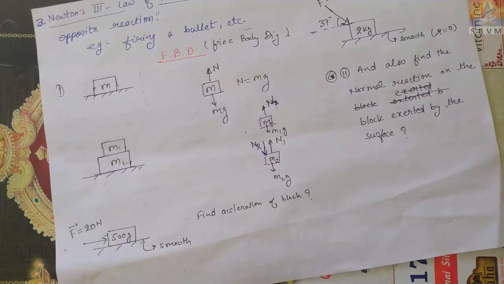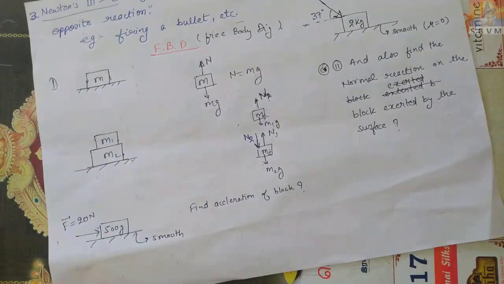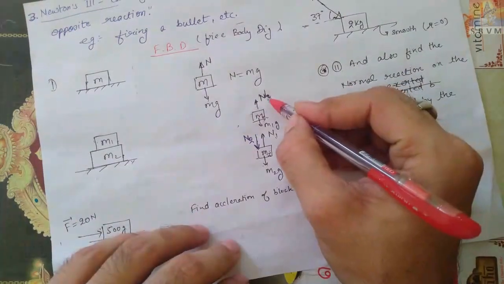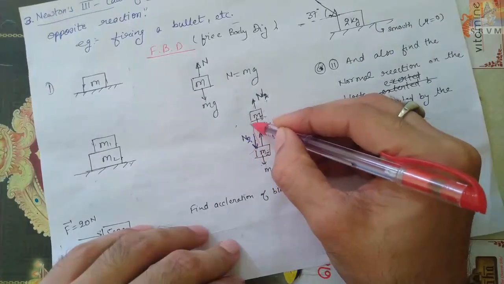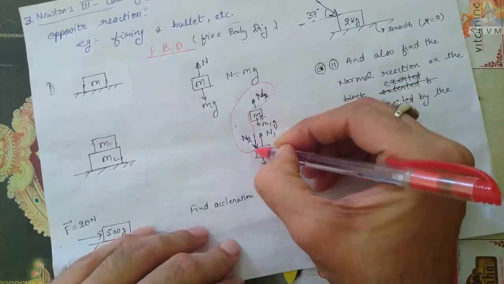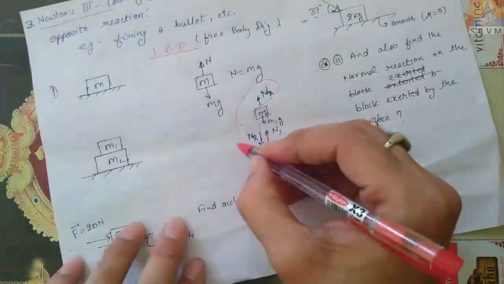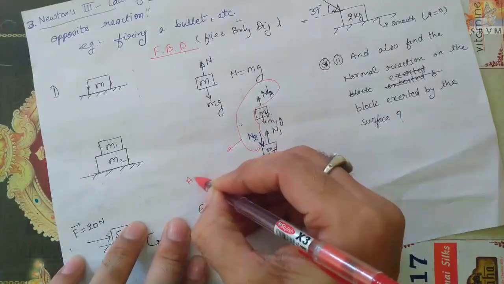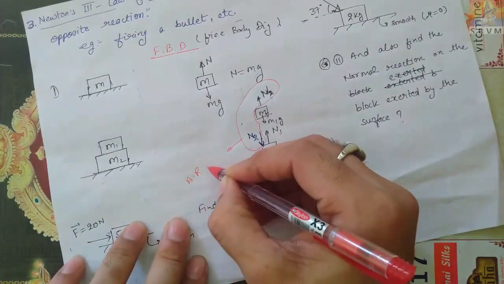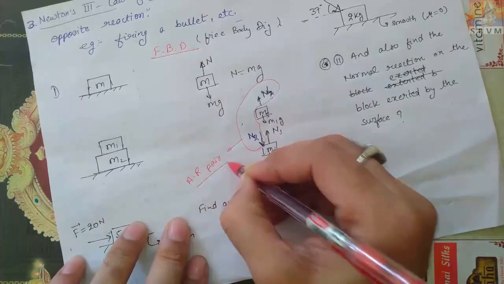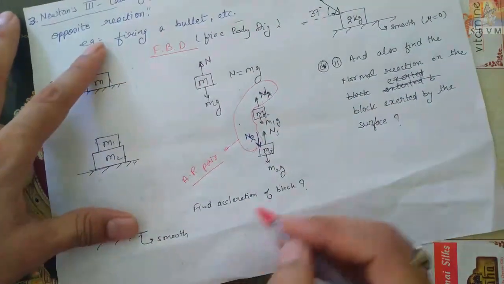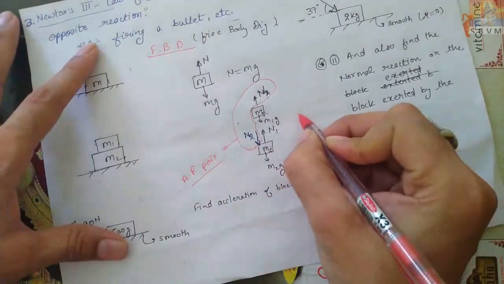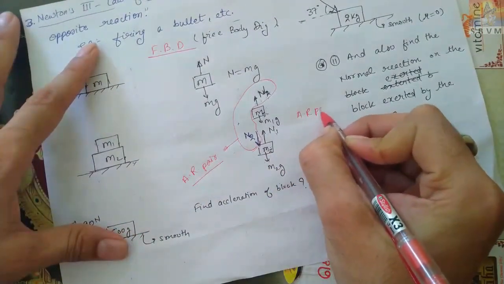That's why now the free body diagram is completed. These two forces are known as an action reaction pair, an AR pair.